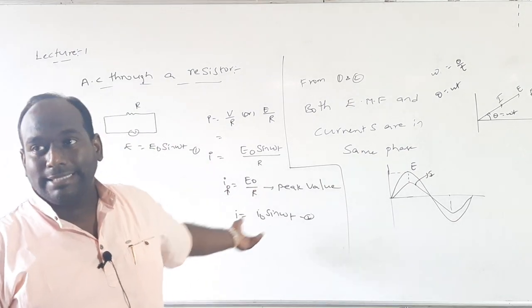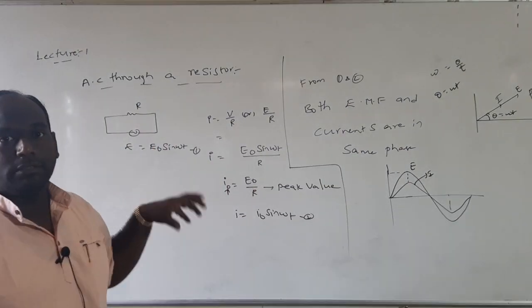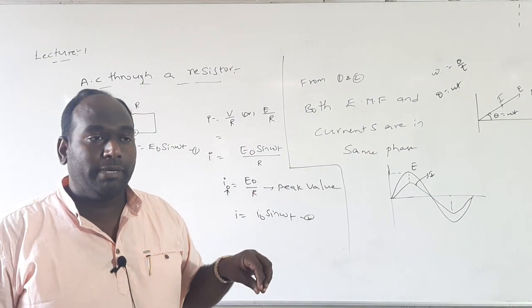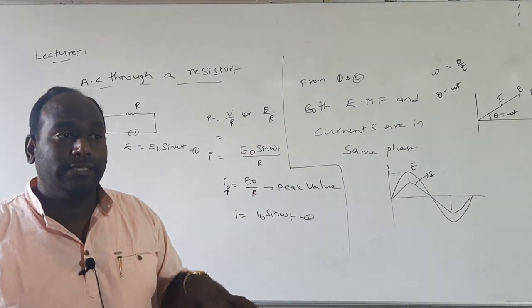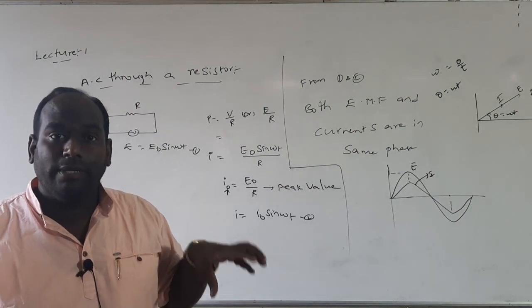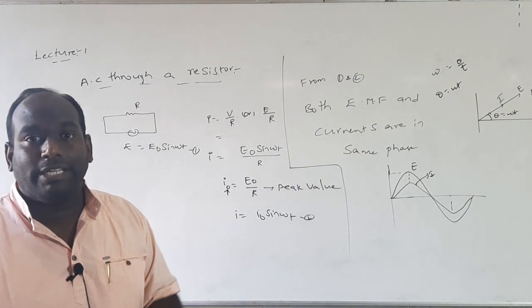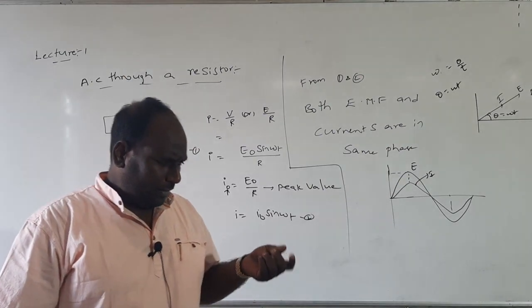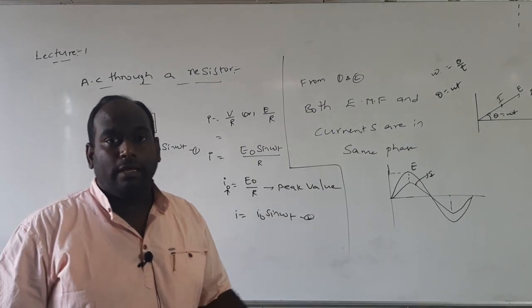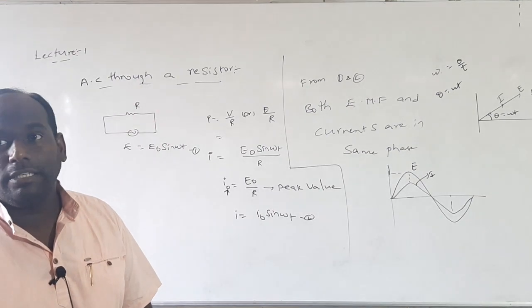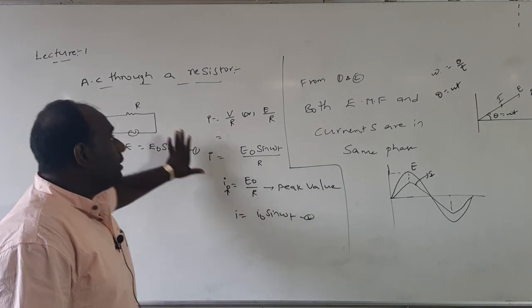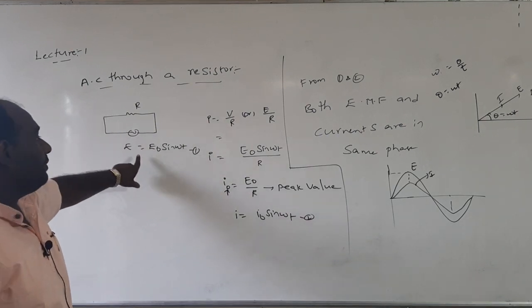The magnitude of AC is measured in two ways: the arithmetic mean value, that is the average value of AC over a half cycle, which is 2 I naught by pi, already derived, and the RMS value of AC over a half cycle, I naught by root 2.